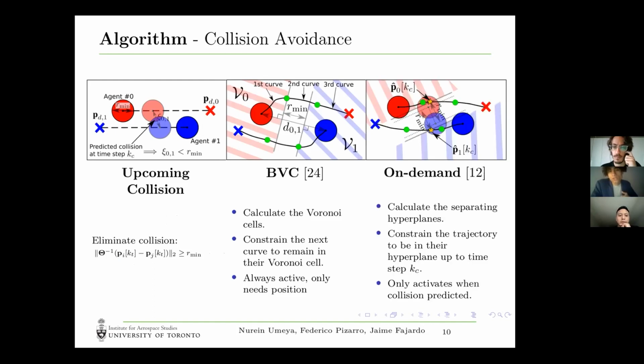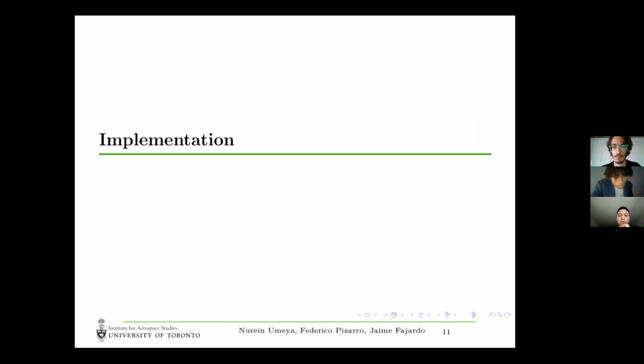The other approach is an on-demand collision avoidance approach. Here, instead of just sharing positions, they also share future trajectories. Given that they have each other's future trajectory, the agents are forced to stay in their separating hyperplane. And when they produce a new trajectory, that trajectory should also be in that hyperplane. All right.